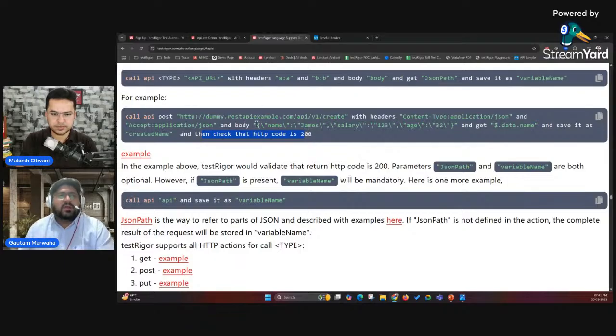For example, you made this API call and the response is not 200, the test case will fail telling you that there is some issue with that. The HTTP code is not 200, right? We'll see all of these things in this demo.